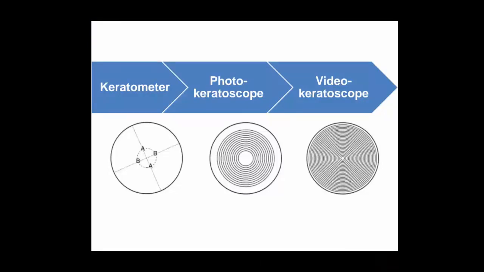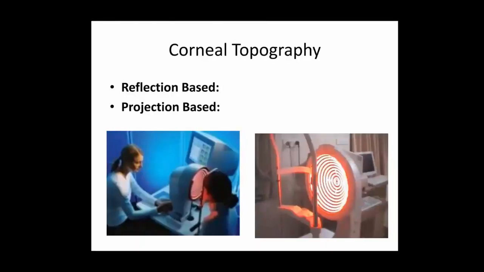There is no issue. So we have already discussed topography. One instrument that we require for refractive surgery is topography. I suppose all of you have done the presentation on topography. There are 2 types of topography. One is reflection-based topography, like the Placido disc, where we reflect and can see the front surface of the cornea. We can see changes on the front surface, but we cannot see the back surface of the cornea.